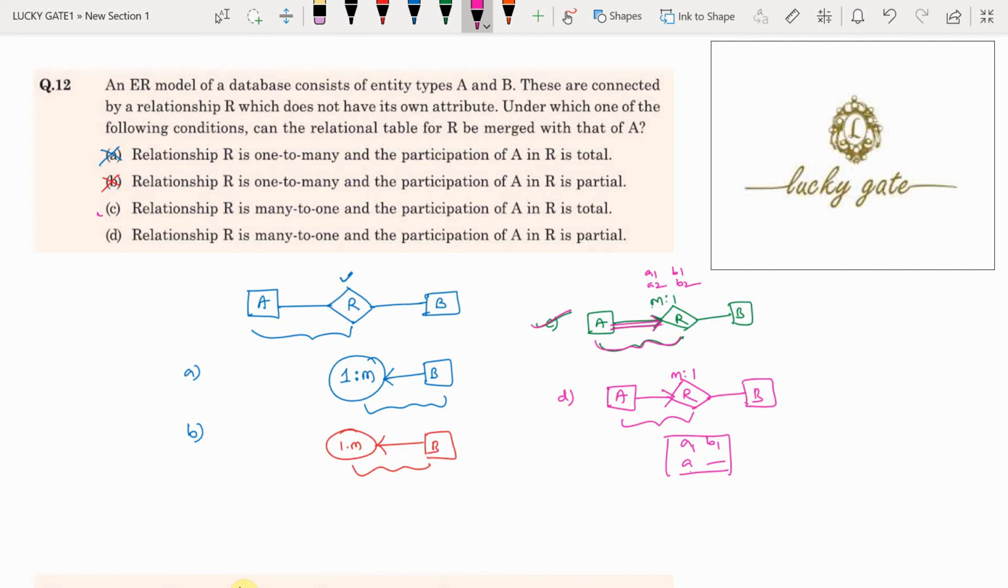So the answer for this question is option C. Option D is also correct in a sense, but when it comes to option C and D, in option D nulls are possible because participation is partial, but in option C nulls are not possible because participation is total. So we conclude the answer for the question is option C.